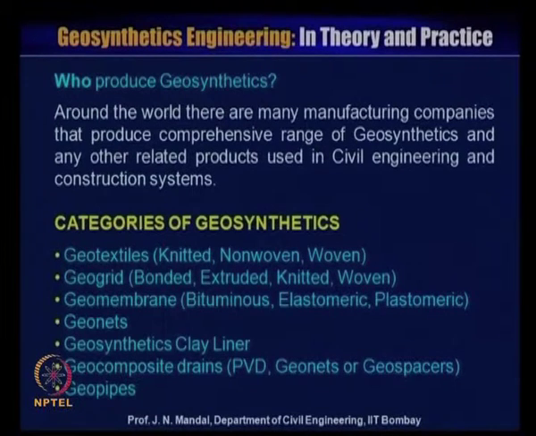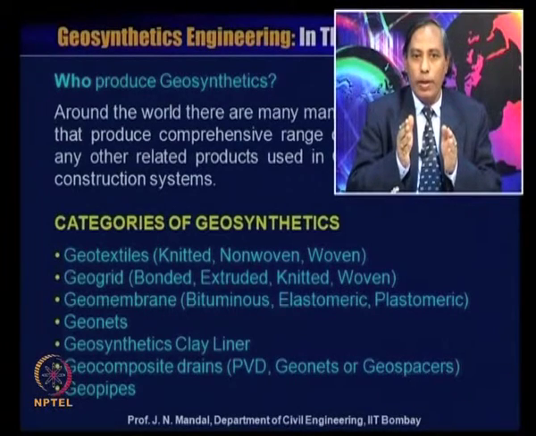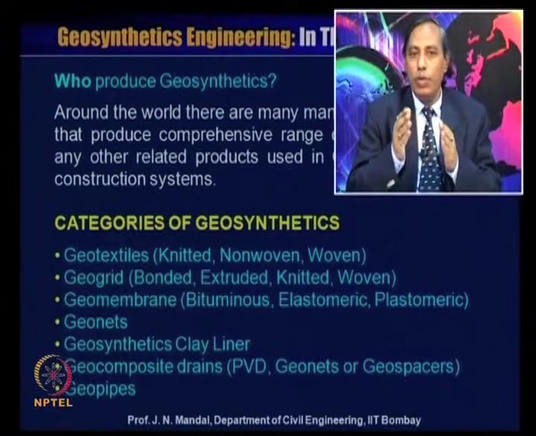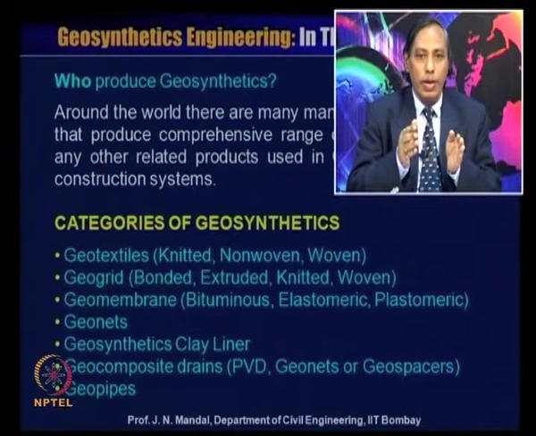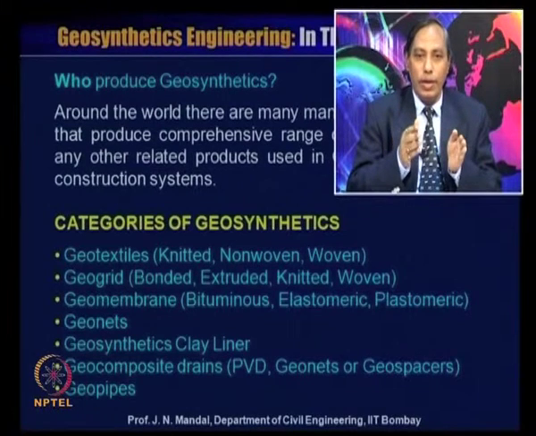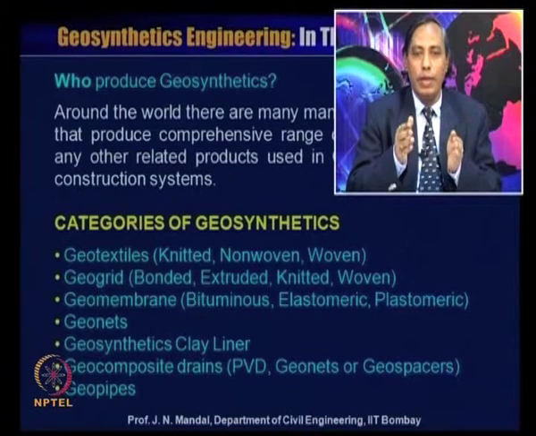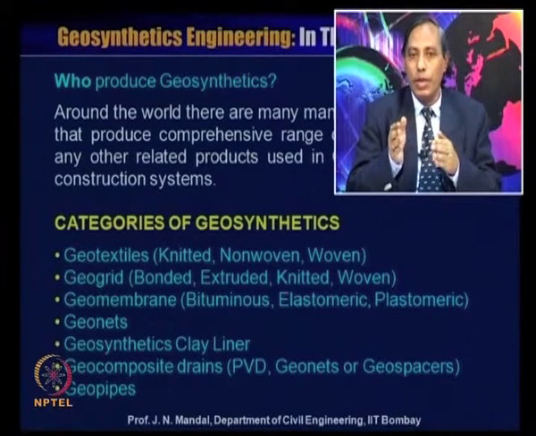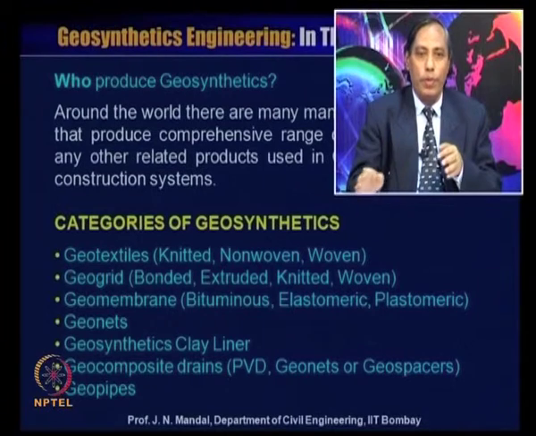Next, let us look at the categories of geosynthetic material. Geotextile: it may be knitted, non-woven, or woven. Geogrid: it is bonded, extruded, knitted, or woven. Geomembrane: it may be bituminous, elastomeric, or plastomeric. Geonet, geosynthetic clay liner, geocomposite drain, that is PVD, prefabricated vertical drain, geonets or geospacer, or geopipes.